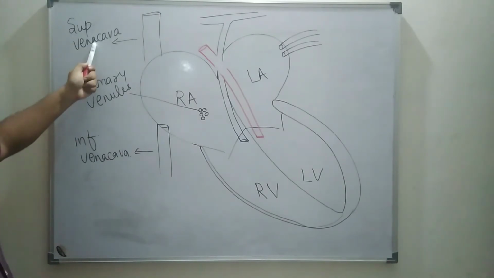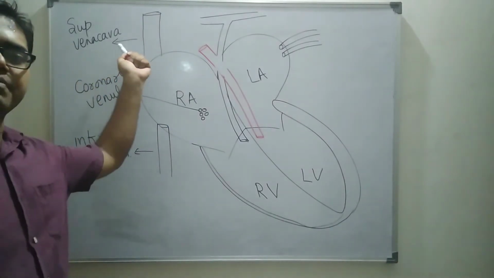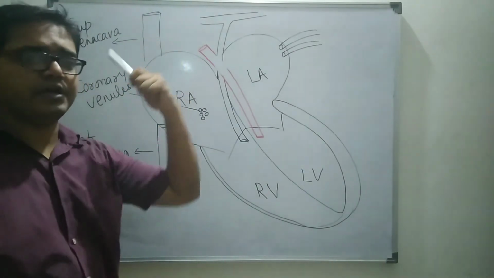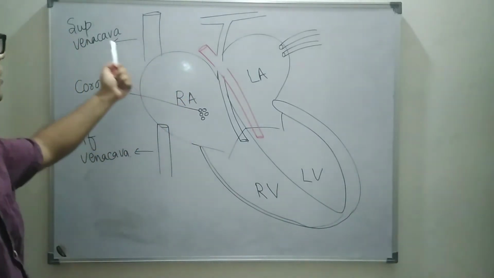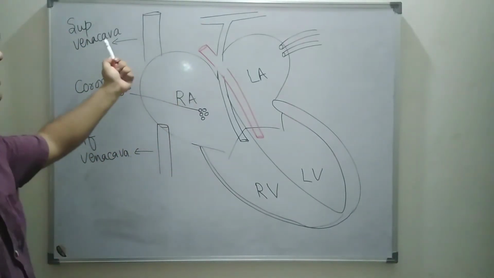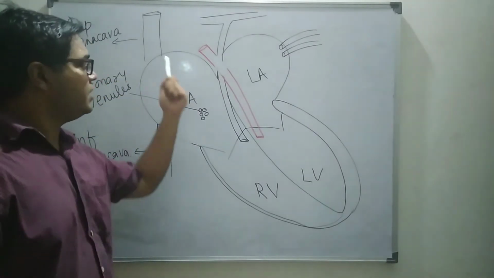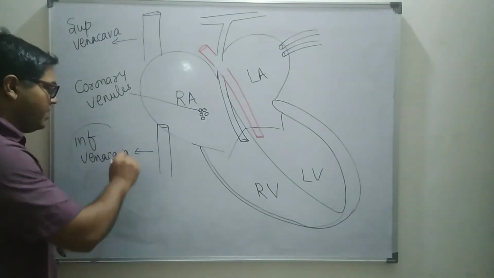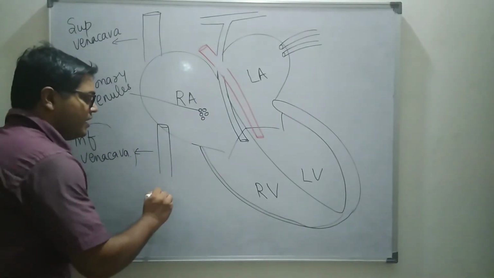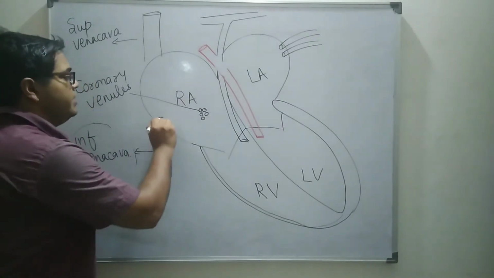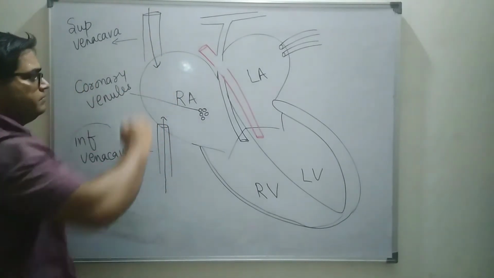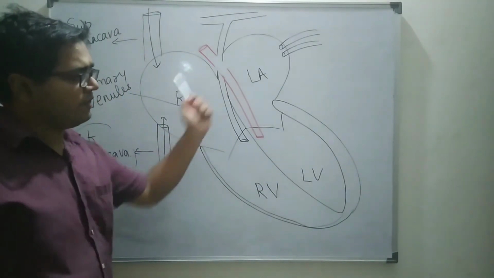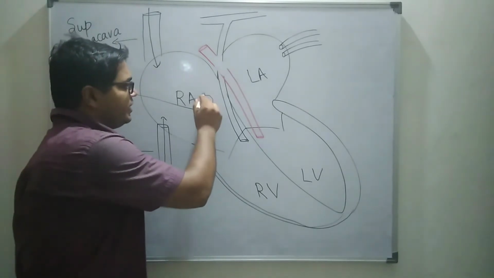The superior vena cava brings deoxygenated blood from the upper part of our body, that is from the head region, shoulder region, chest region, into the right atrium. The inferior vena cava brings the deoxygenated blood from the lower part of our body into the right atrium. Now the coronary venule brings deoxygenated blood from our heart into the right atrium.